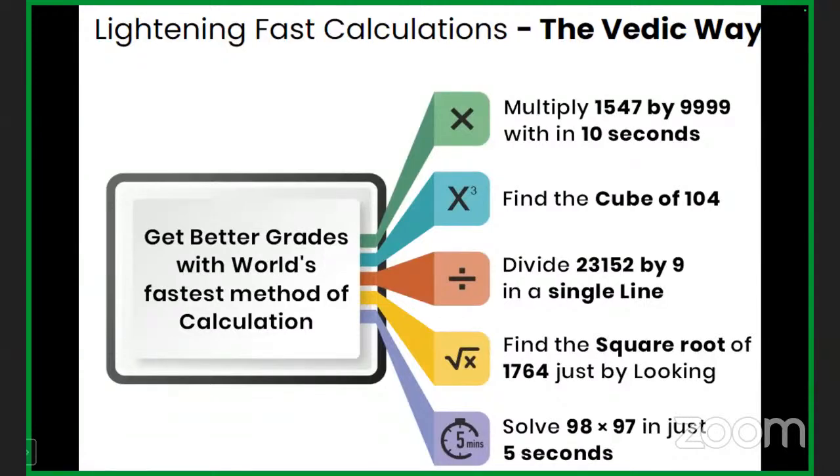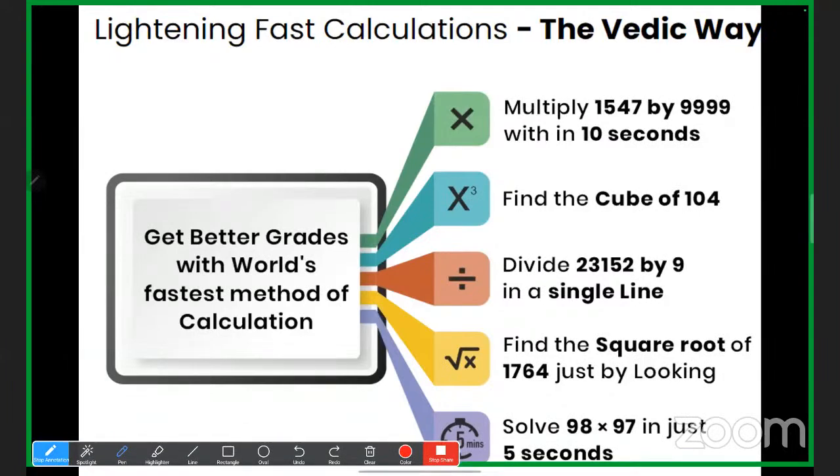It is very easy. We are supposed to find out 104 whole cube, right? So 104 whole cube can be written as 100 plus 4. Now we can apply the formula for a plus b whole cube. This becomes easier. What is a plus b whole cube? a cube plus b cube plus 3a square b plus 3ab square. Isn't it? So now it becomes very easy. Okay, so we'll see.